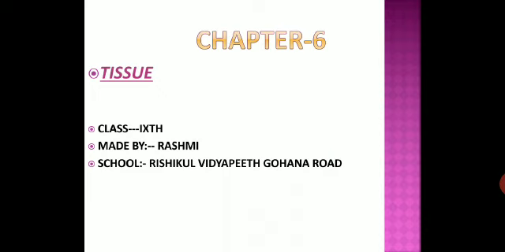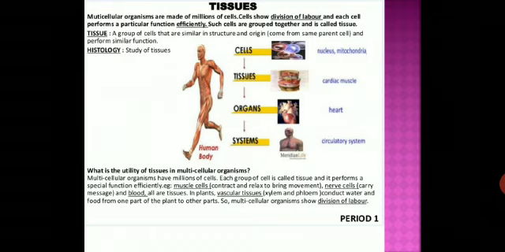So let us start. What is a tissue? From the last chapter, we recall that all living organisms are made of cells. If we talk about a unicellular organism, unicellular organism means a single cell organism. It means a single cell performs all basic functions in a unicellular organism. For example, amoeba. In amoeba, a single cell carries out movement, intake of food, gas exchange and excretion.